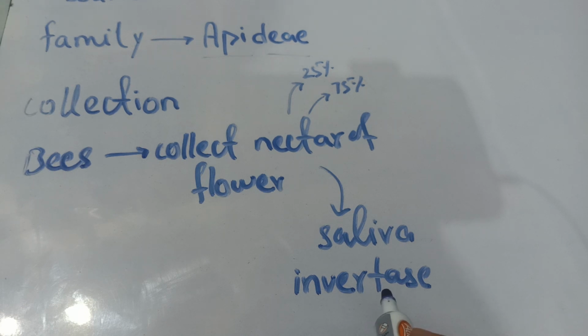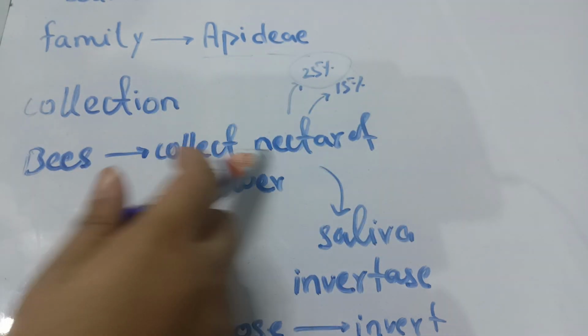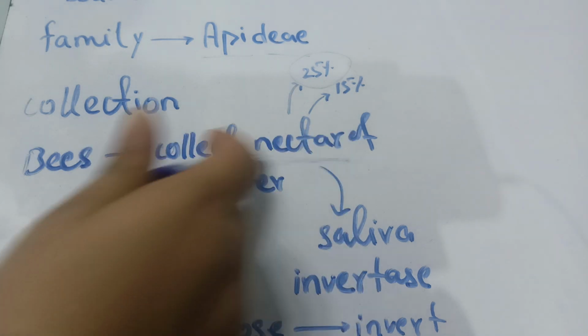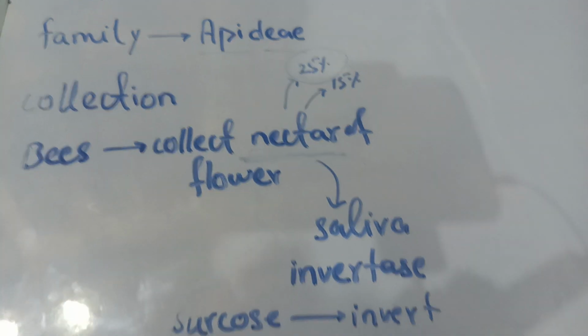Actually our invert sugar is our honey. So it is converting sucrose into invert sugar. Here all the 25% of sucrose which is present in the flower nectar is converted into invert sugar, which is actually our honey.